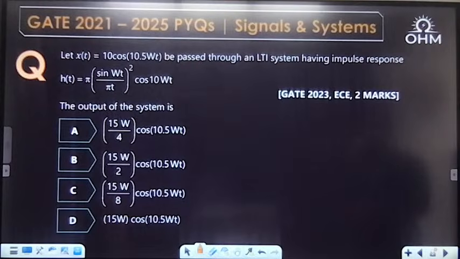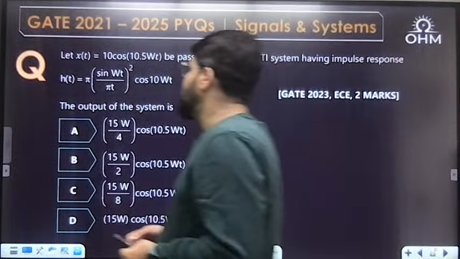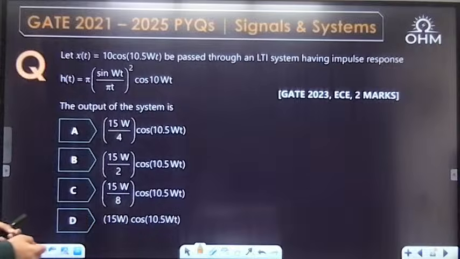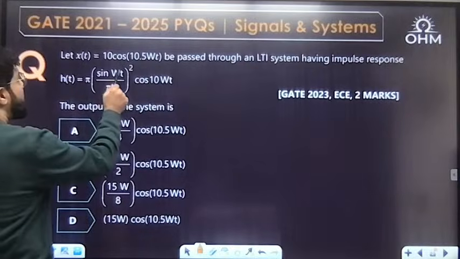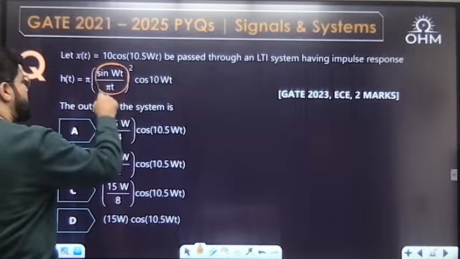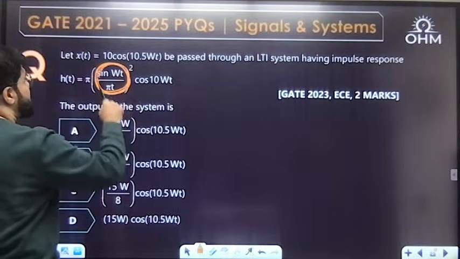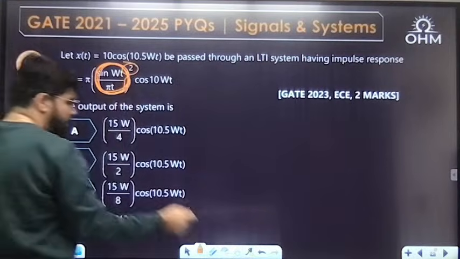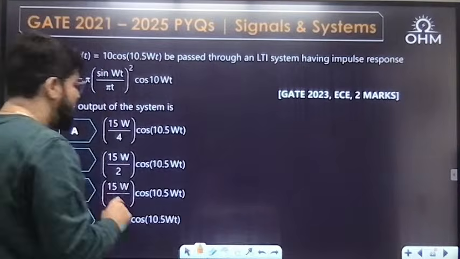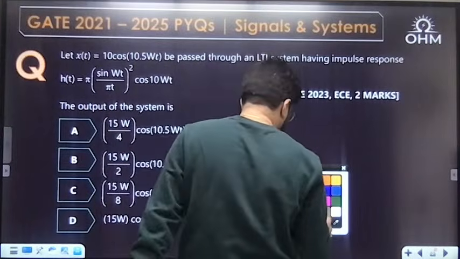Let x(t) equal to 10 cos 10.5 Wt be passed through an LTI system having the impulse response pi sin Wt upon pi t whole square, cos 10 Wt. Now this is not an ideal low pass filter. It will be some low pass filter because it is sin omega_c t by pi t square. So first I will alone treat this function.